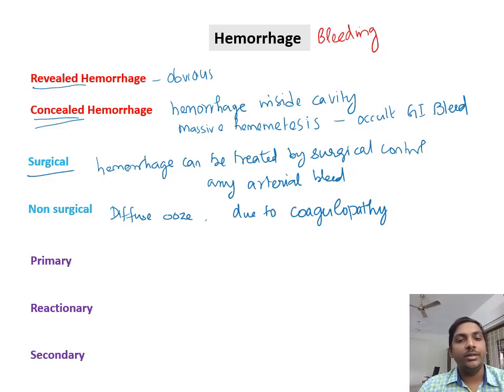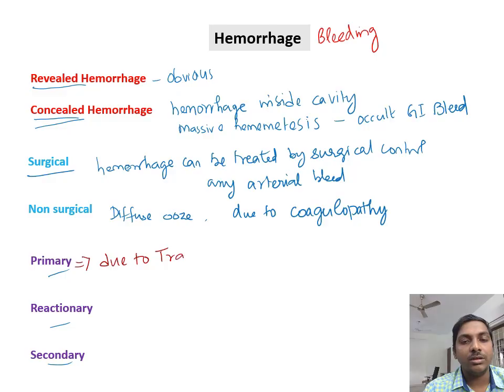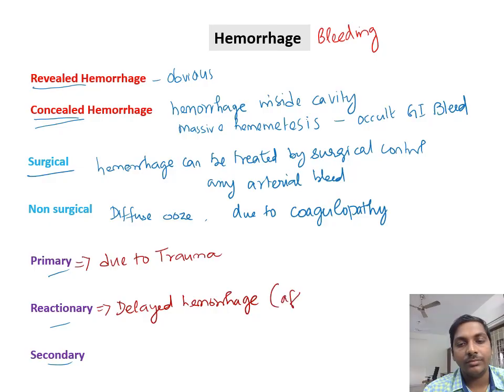The other type of classification is primary hemorrhage, reactionary hemorrhage and secondary hemorrhage. The primary hemorrhage is nothing but the hemorrhage that is occurring due to trauma, like surgical trauma or any trauma. So when you put down your knife and make an incision for a thyroidectomy or a neck dissection, the bleeding that occurs is called primary hemorrhage. Reactionary hemorrhage is nothing but delayed hemorrhage, that occurs within 24 hours after the incident or a surgery.